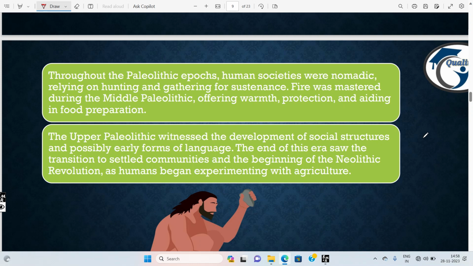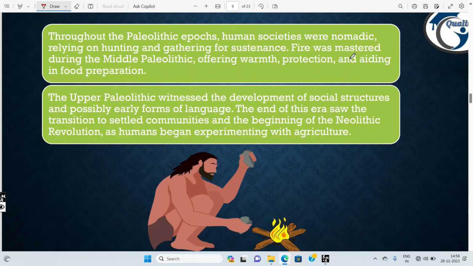Through the Paleolithic epochs, human societies were nomadic, relying on hunting and gathering for subsistence. Fire was mastered during the Middle Paleolithic, offering warmth, protection, and aiding in food preparation. In the Lower Paleolithic period, they didn't know fire. But in the Middle Paleolithic, these Homo sapiens knew about fire and started using it.